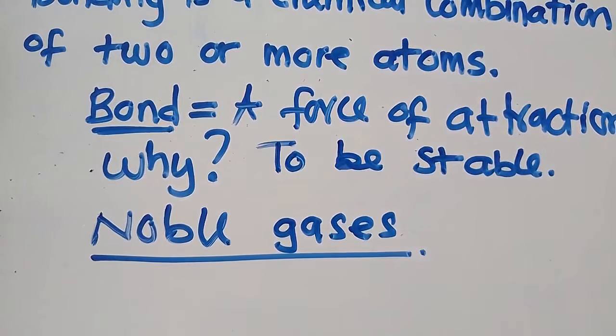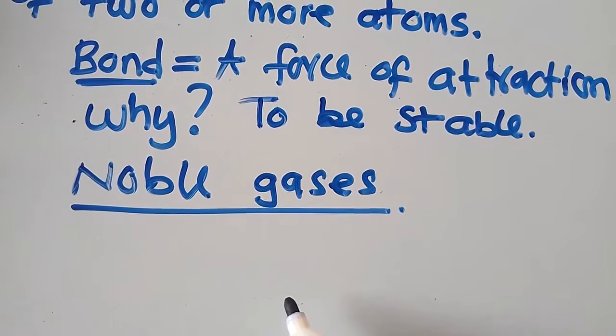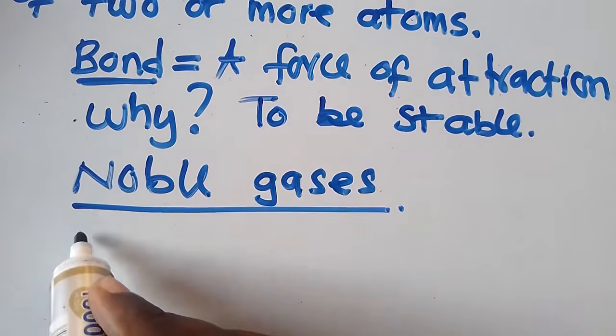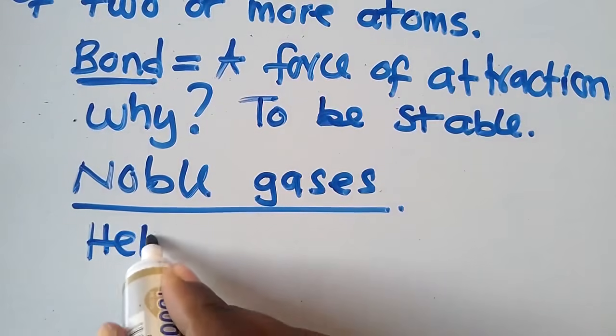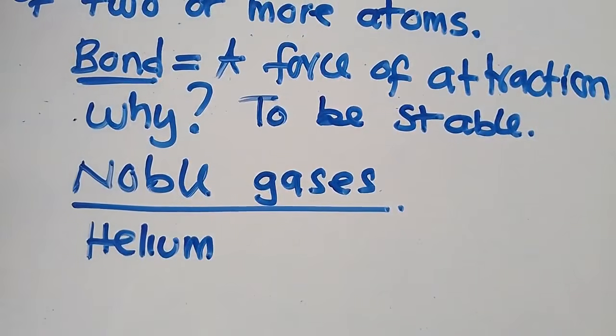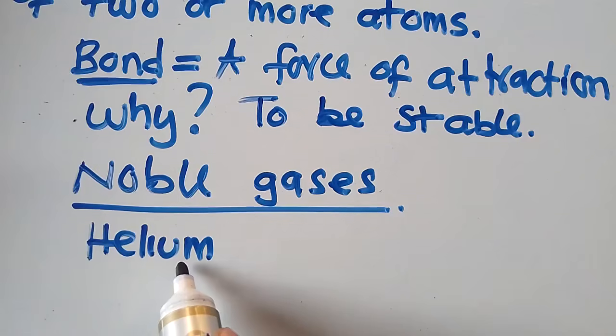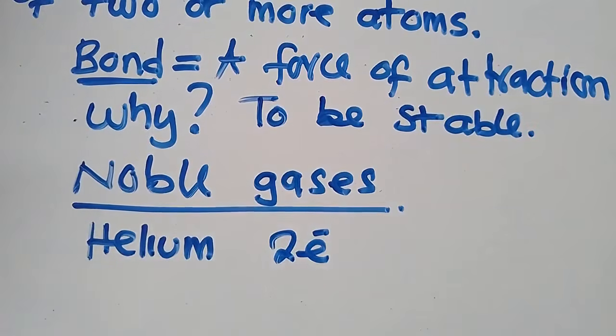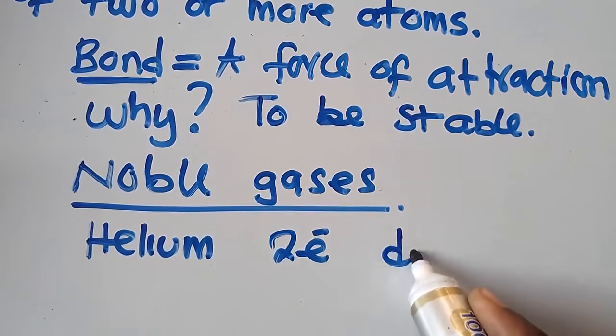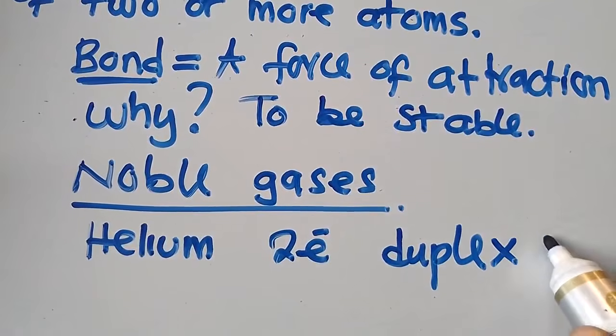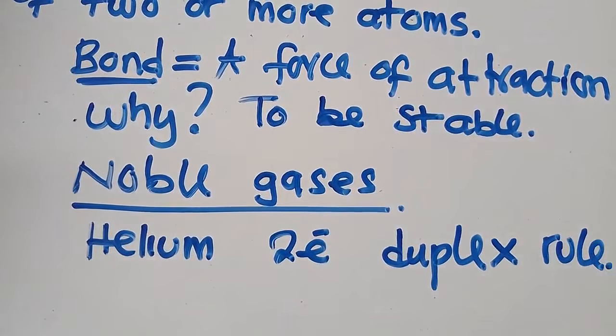stable on their own. In other words, they have full electrons in their outermost shell. All the noble gases have 8 electrons in their outermost shell except helium. Helium has 2 electrons in its outermost shell, and because of that, it obeys the duet rule.